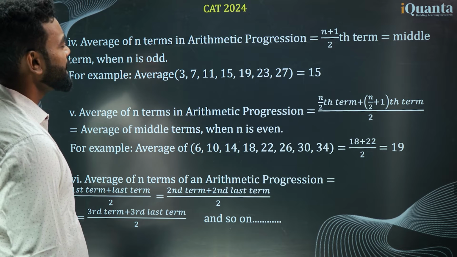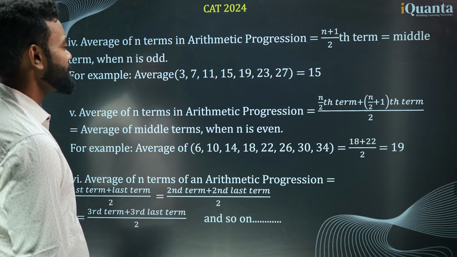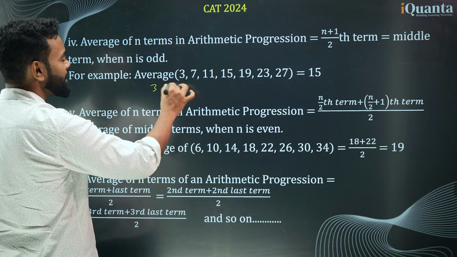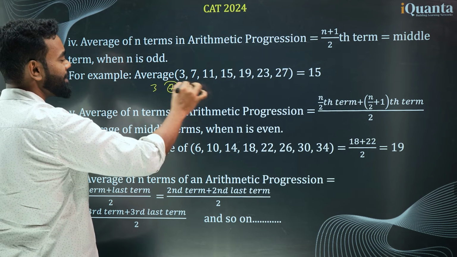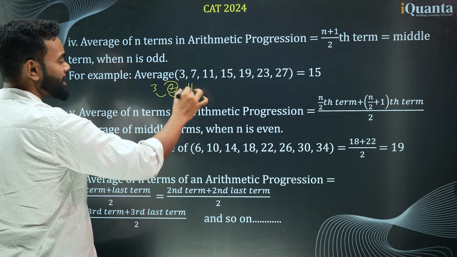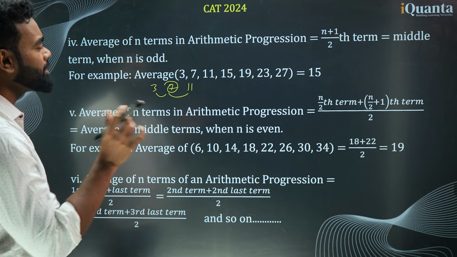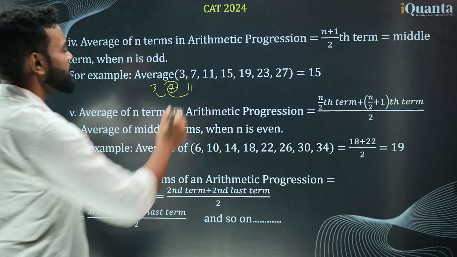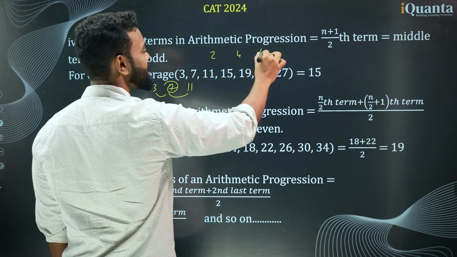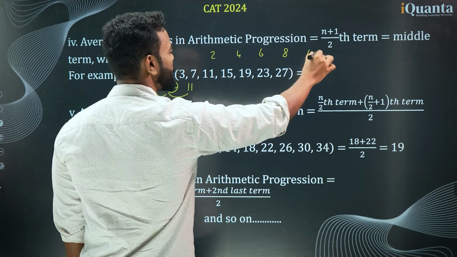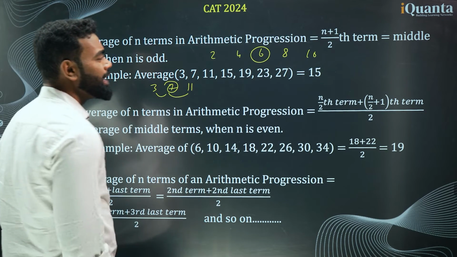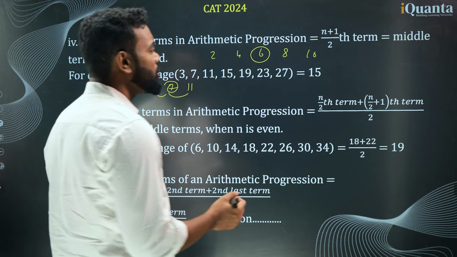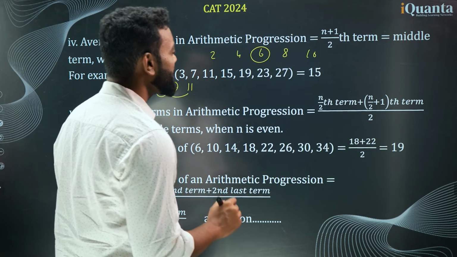So think about it this way. 3, 7, 11. Take 3, 7, 11. What is the average? The average is 7. Because these are equidistant, remember the average always lies in the middle. If it is equidistant terms, let's say 2, 4, 6, 8, 10. What is the average? 6. And 6 is the middle value. So the middle value is the average, right?